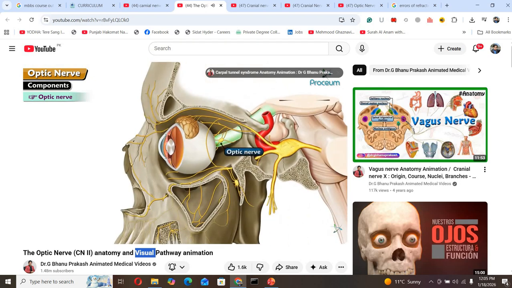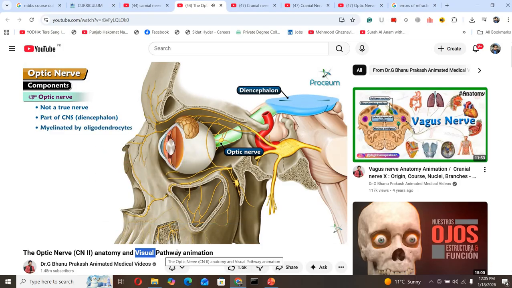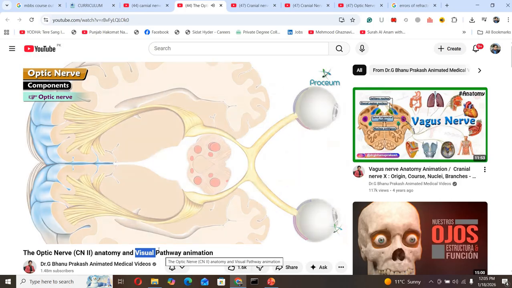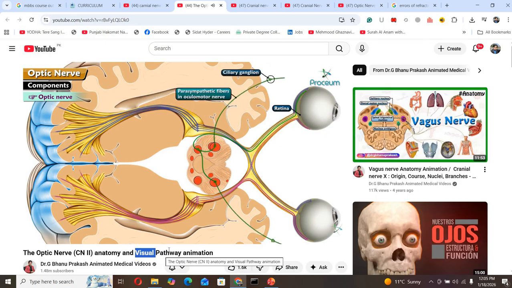The optic nerve is not a true nerve and is actually a part of the central nervous system, the diencephalon, which is myelinated by oligodendrocytes. Optic nerve is unique as it is covered by a layer of dura mater and leaves the orbit by passing through the optic canal. The components of the optic nerve are special somatic afferent fibers for vision, which arise from the retina, pass to the brain, and mediate the afferent limb of the pupillary light reflex, whereas parasympathetic fibers in the oculomotor nerve mediate the efferent limb.